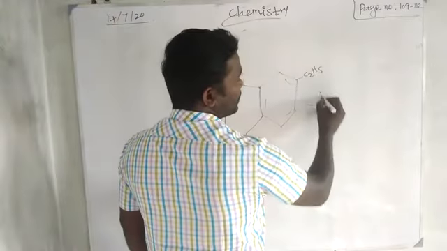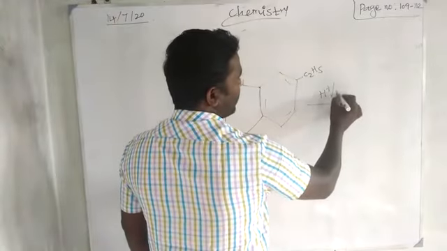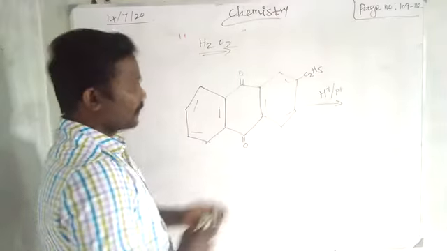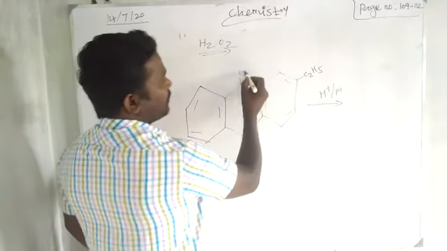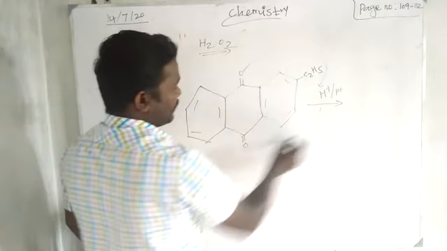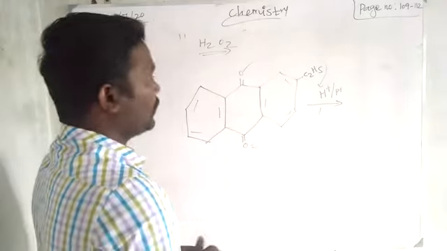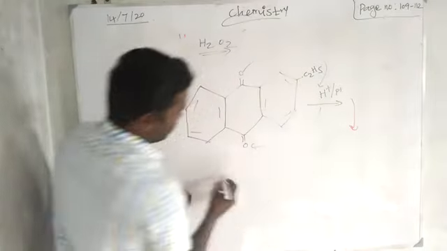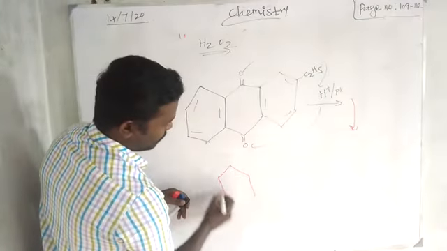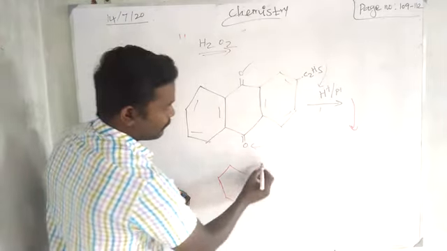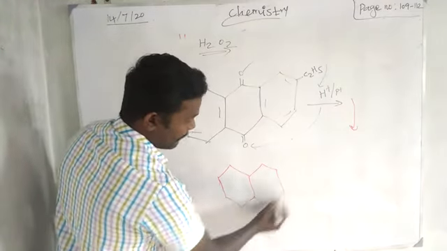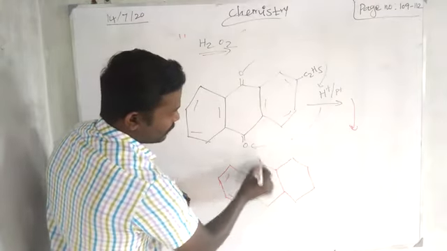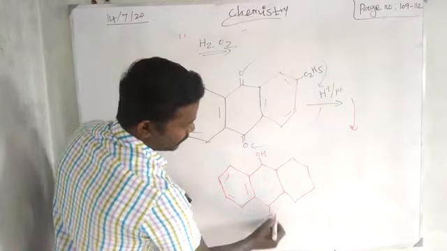Ethyl anthraquinone is treated with H plus with a catalyst like platinum, nickel, any one catalyst. So what will happen? This oxygen may combine with that, it will form an alcohol product. We will get the alcohol product.